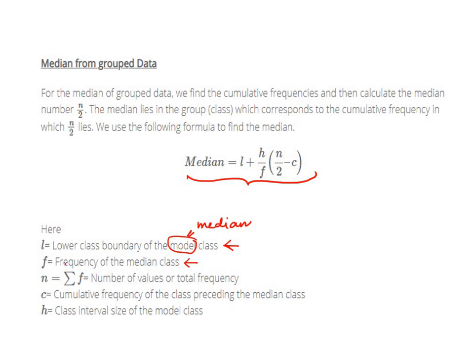Typing mistake I've done. Okay, so what is N? N is the total sum of all the frequencies. C is the cumulative frequency of the class preceding the median class, and H is the class interval size of the modal class or median class, whatever you take, all are the same. So I think it will be easier to understand if we do an example.